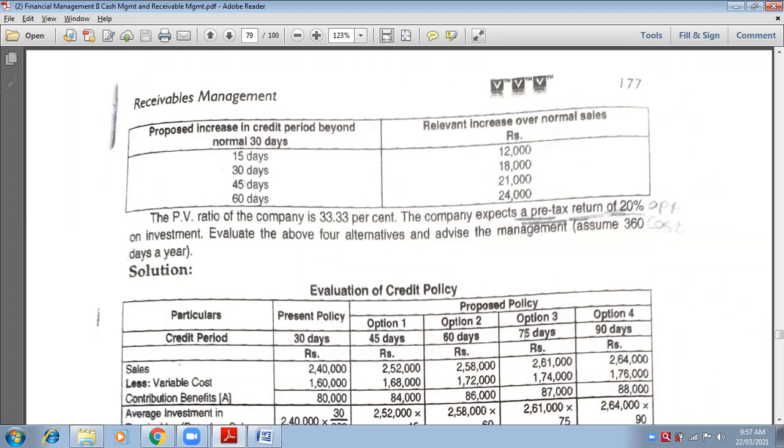Can you see here 75 days? Compulsory. This column is very compulsory. You have to make it. You can't just say it is understood. No, you have to make it. Even if it is given directly, you still have to make it. Okay. So credit period, present policy 30 days. Option number 1, 45 days. Option number 2, 60 days. Option number 3, 75 days. And look at option number 4, 30 plus 60, it becomes 90 days.